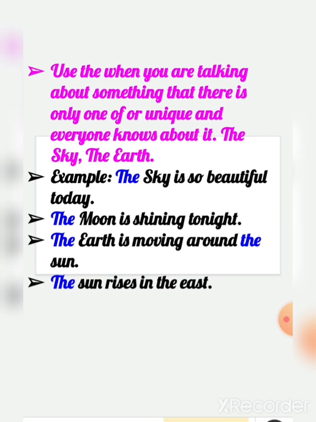Then use the when you are talking about something that there is only one of or unique and everyone knows about it, like the sky, the earth. Example, the sky is so beautiful today. The moon is shining tonight. The earth is moving around the sun. The sun rises in the east.